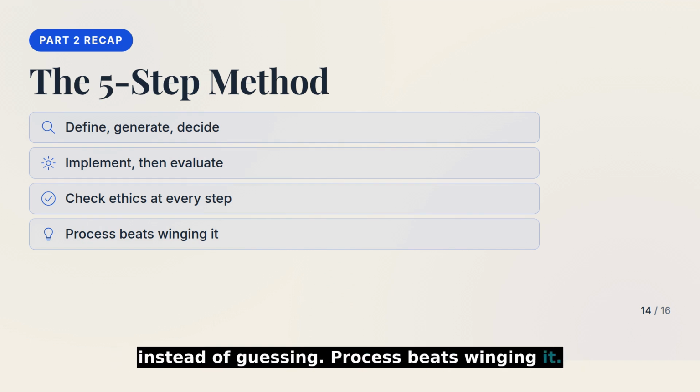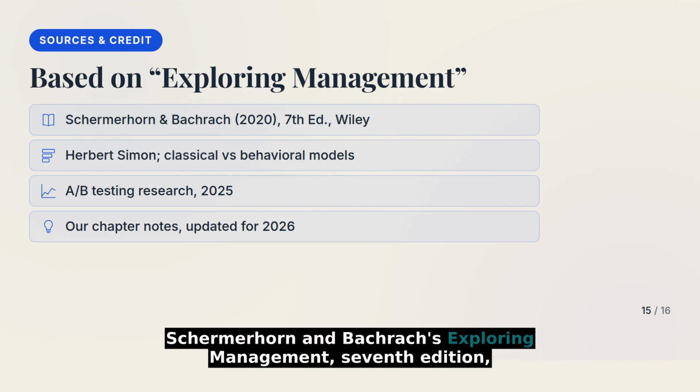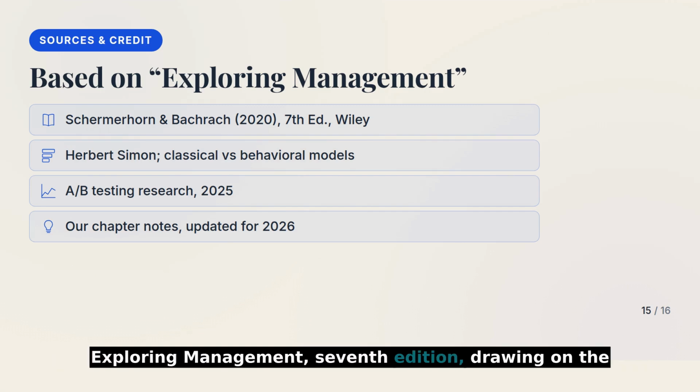Process beats winging it. This builds on our chapter notes from Schermerhorn and Bachrach's Exploring Management, 7th edition, drawing on the classical and behavioral decision models and Herbert Simon's idea of satisficing, updated with 2025 research on business experimentation. We always show you the sources.